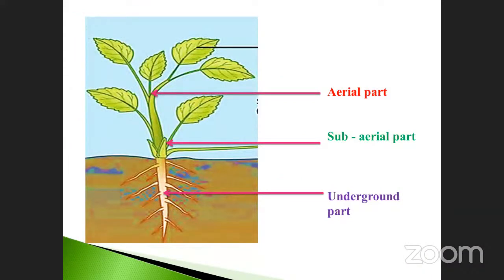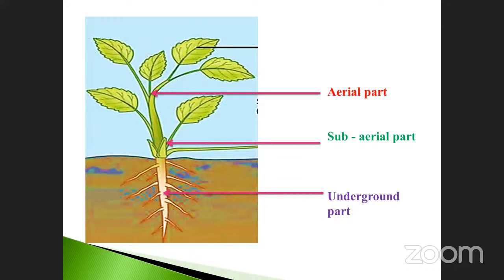See, these are the things. The plant is divided into three parts according to vegetative propagation. Take for example stem modifications. This is called underground stem. Below the soil is called the underground part. And the subaerial part means above the soil and below the aerial part. Aerial means the tip of the plant is called the aerial part.